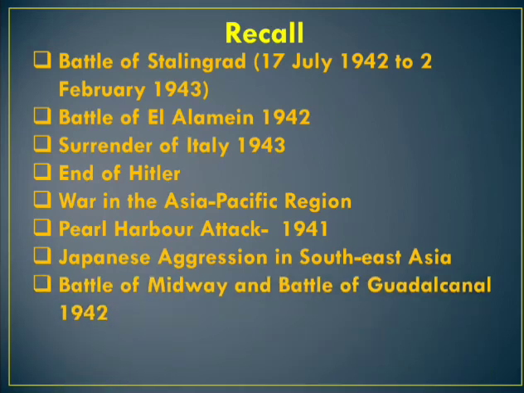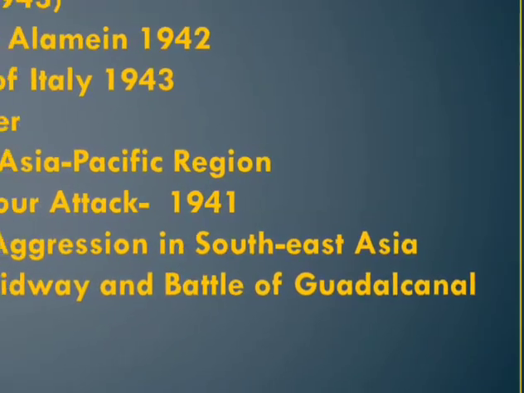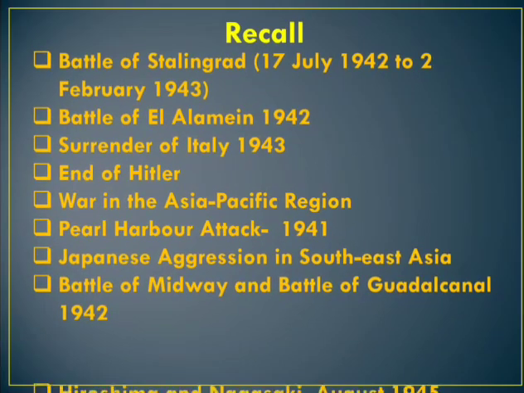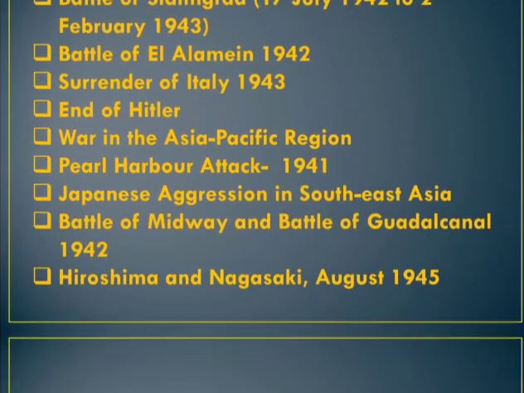Then Japanese aggression in Southeast Asia, the Battle of Midway and the Battle of Guadalcanal, 1942. Then Hiroshima and Nagasaki, August 1945. The US dropped an atom bomb on Hiroshima, August 6, 1945, and Nagasaki, August 9, 1945. Next class, we will discuss the effects of the war.